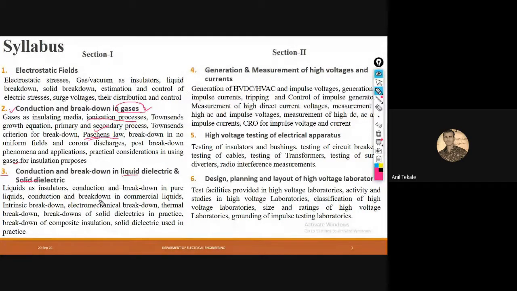There may be classifications, there may be the size and rating of the equipment used in electrical laboratories, and also the grounding mechanism, we can say the earthing mechanism. So all these things we are going to understand. We need all these 6 units.